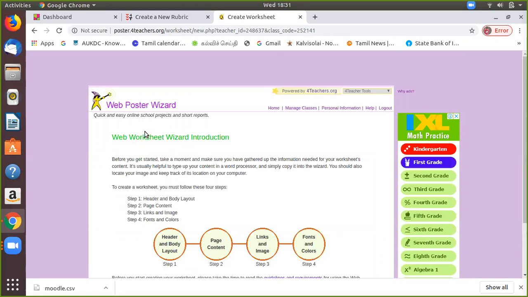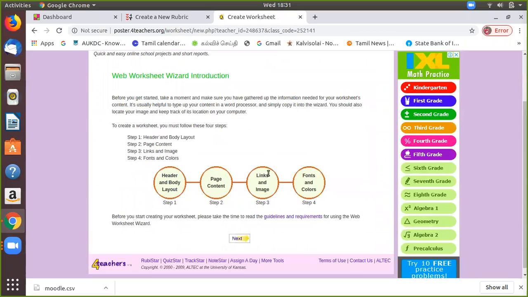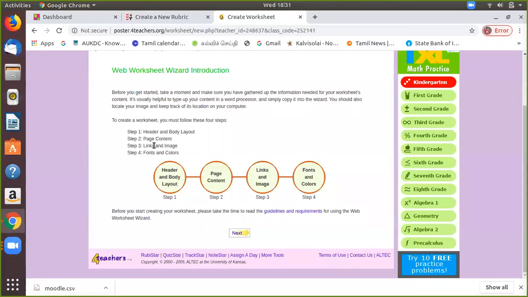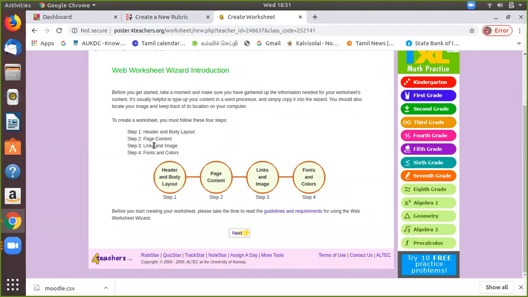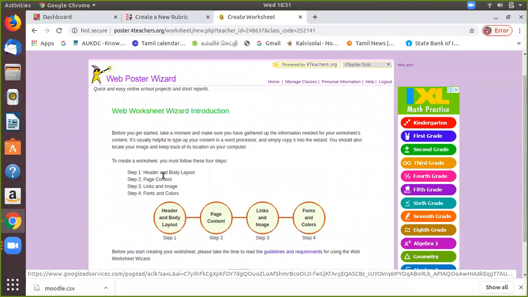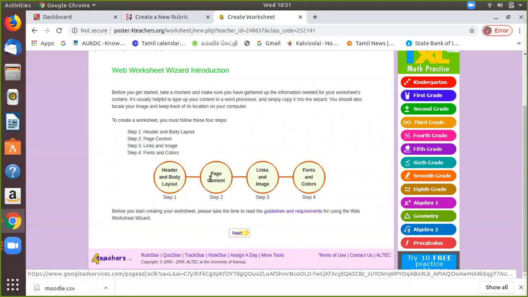By giving this worksheet, there are 4 options you can create for a project presentation, like when you ask students to create a project presentation for your subject, your lab, or assignments. You can create any type of thing. I have defined 4 important things: header and body, page content, links and image, and fonts and colors. I can select the next link.